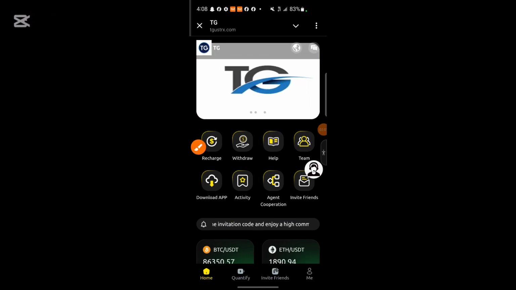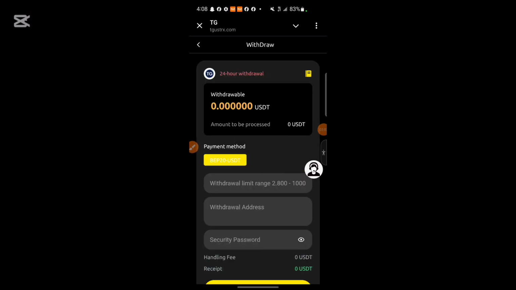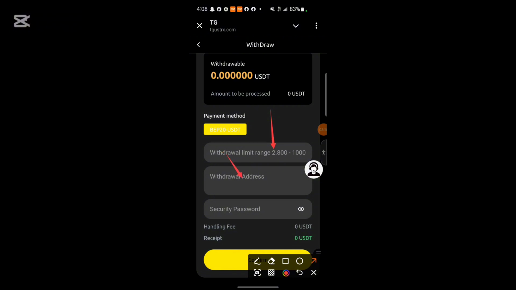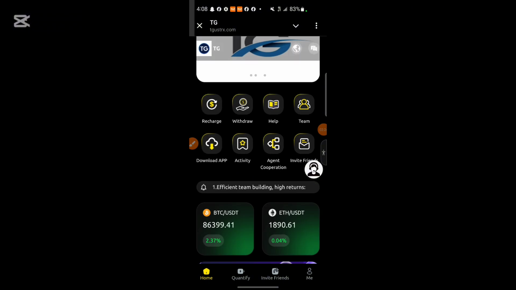So to withdraw is very easy. All you need to do is to go to withdraw and insert your USDT BEP20 wallet address, the amount you want to withdraw, and your security password. Then click withdraw. In just a few seconds, you are going to see your money in your wallet. Remember that you can claim your profit and capital at the same time.